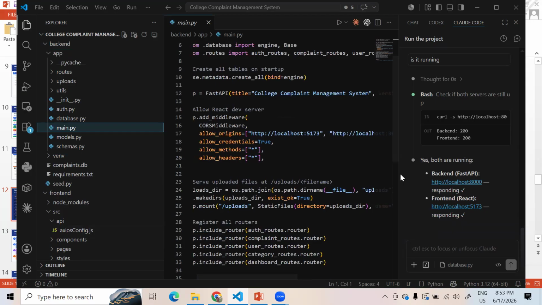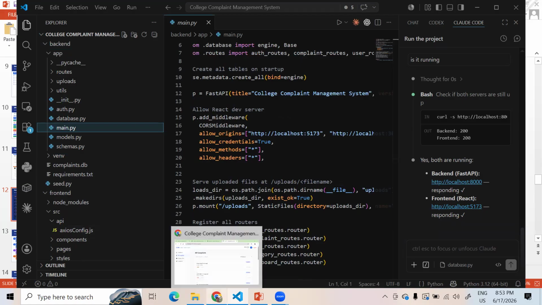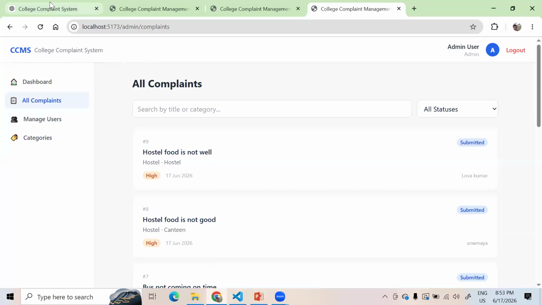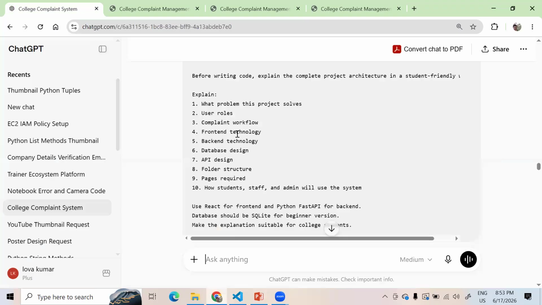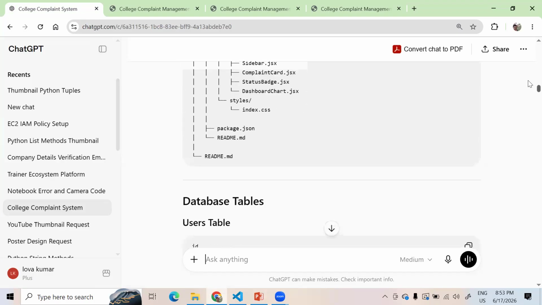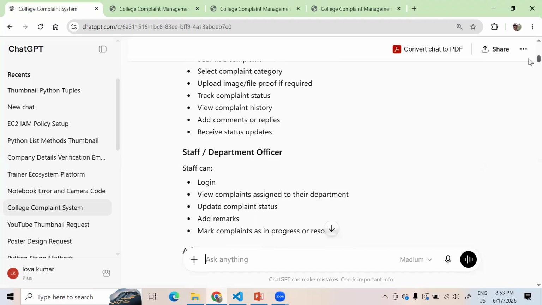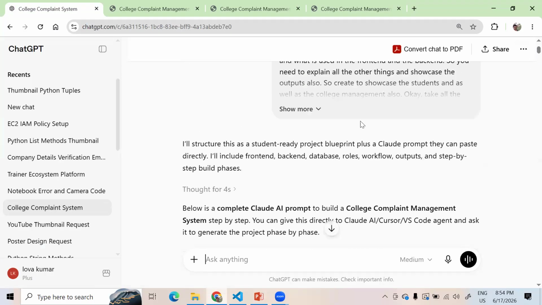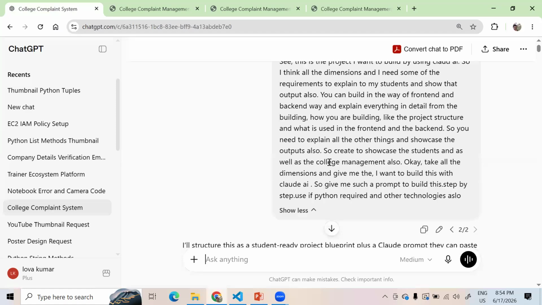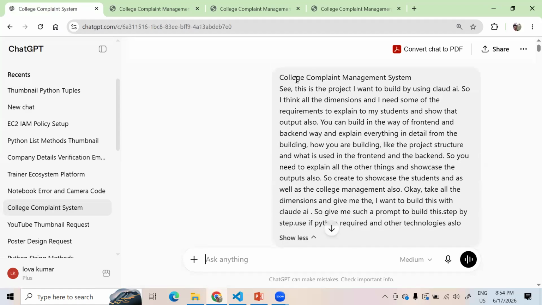Okay. So how I am building this project is, let me go to this ChatGPT. In the ChatGPT, first I have given my basic idea. Then I'm asking this ChatGPT, hey GPT, I'm giving this basic prompt. The main thing was a college complaint management system. See, this is my project. I want to build this using Claude AI.